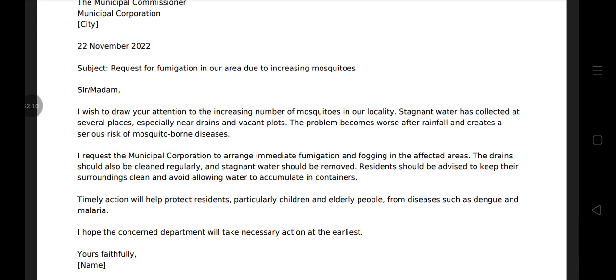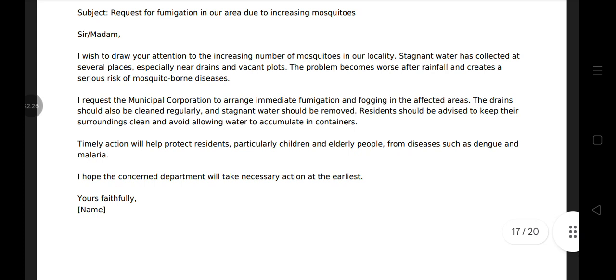Stagnant water has collected at several places, especially near drains and vacant plots. The problem becomes worse after rainfall and creates a serious risk of mosquito-borne disease. I request the municipal corporation to arrange immediate fumigation and fogging in the affected area.